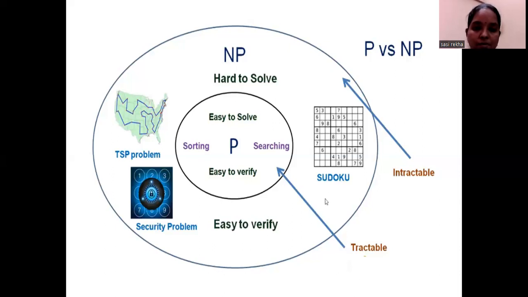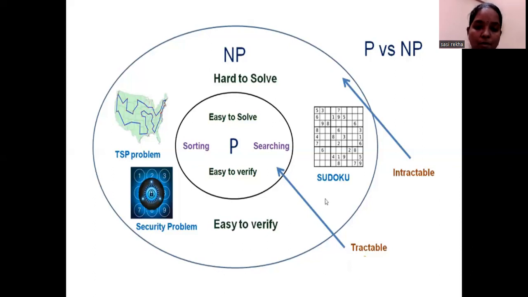But the specialty of an NP problem is that even though it is hard to solve, when we have a solution for that NP problem, we can verify that solution within polynomial time. That is the specialty of NP problems. And one more thing, P class problems are always tractable problems. We know the time complexity, because obviously this will require polynomial time. So these are always tractable.